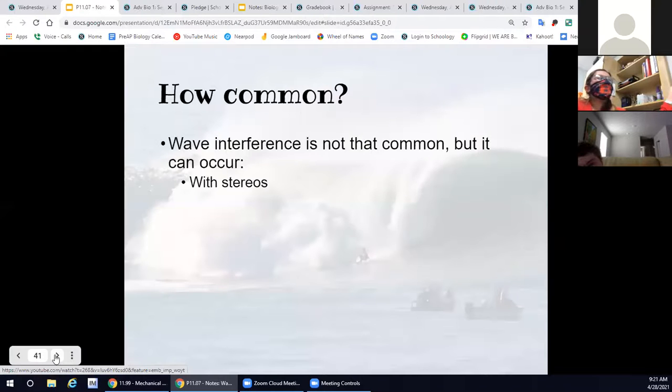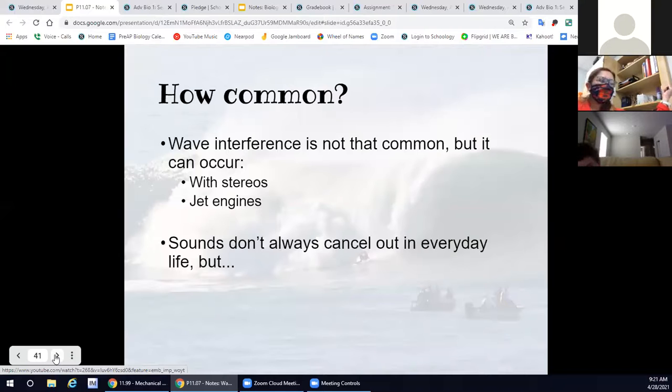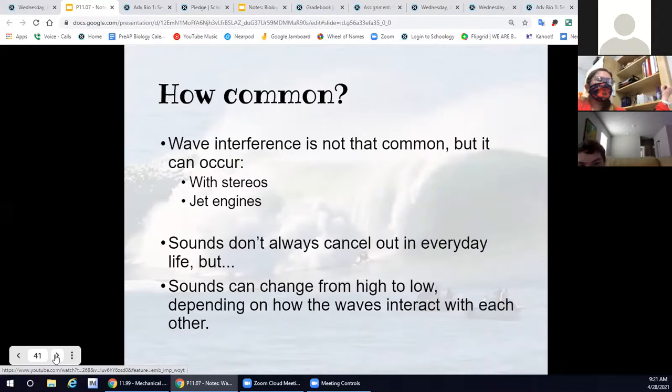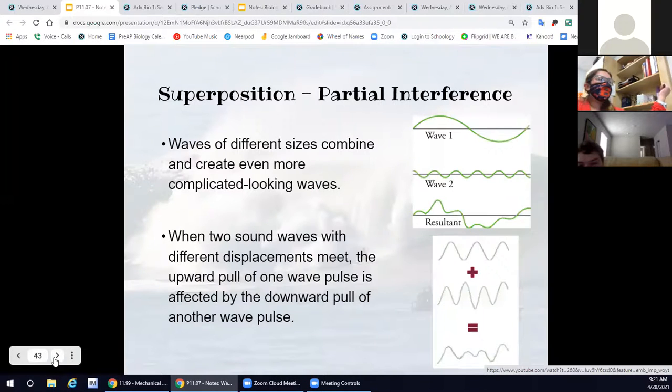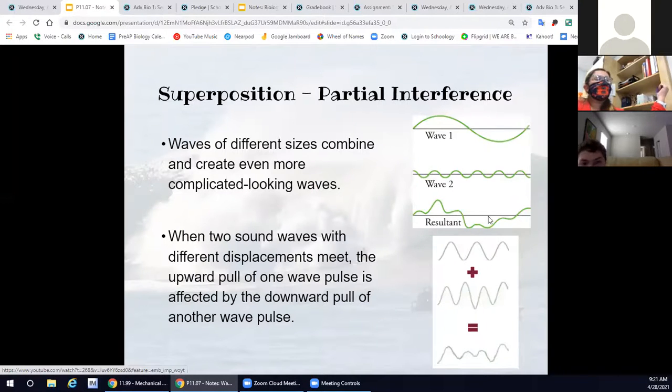So it's not really that common to have complete constructive interference and complete destructive interference, but it can happen. It's more common to have partial interference. So these are when the amplitudes don't meet up with the exact amount. So typically, we're going to get a resultant wave that has a lot of constructive and destructive interference, and this is what we call partial interference.